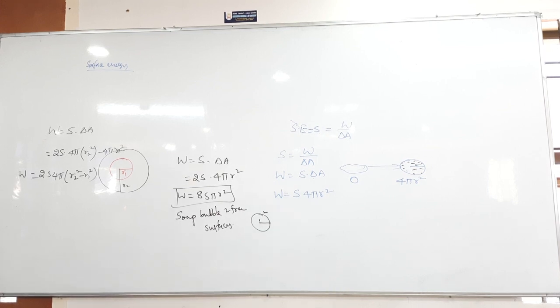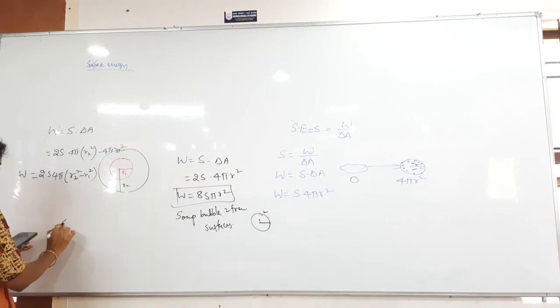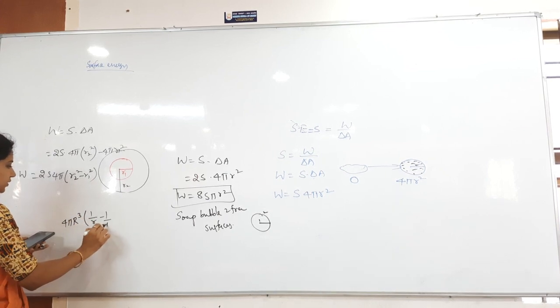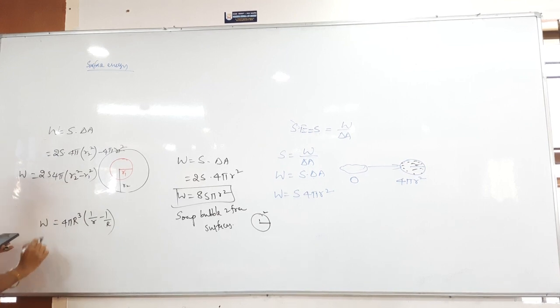No, you will not get the answer that easily. N power 2 into... No, you have to do still. Your final answer should be this one: 4 pi r cube into 1 by r minus 1 by capital R. This is the work done, S into... That's the final answer.